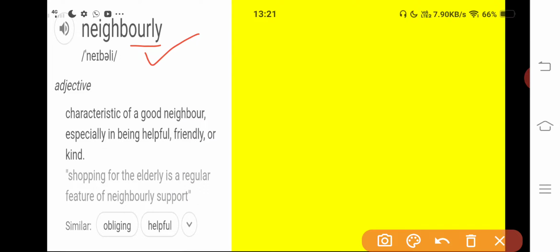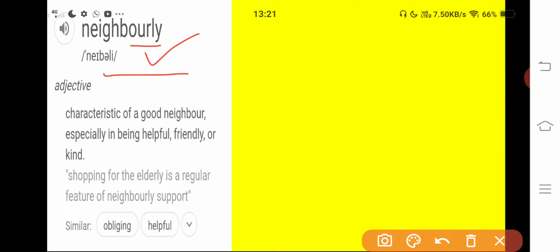So in short, it is the quality of the neighbor who is being friendly to you. The meaning would be the same for both spellings, only the spelling is different.